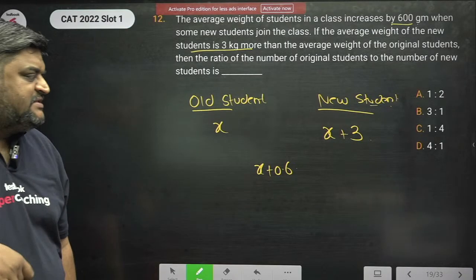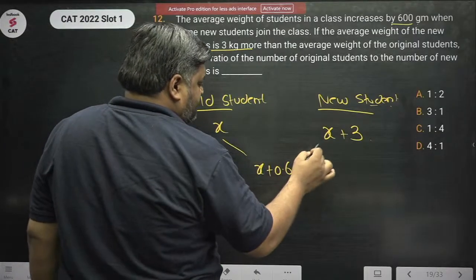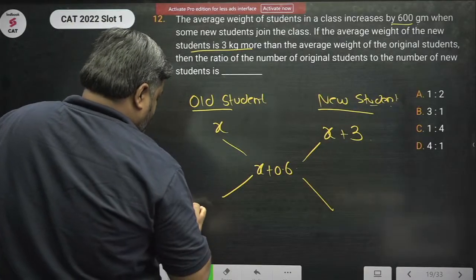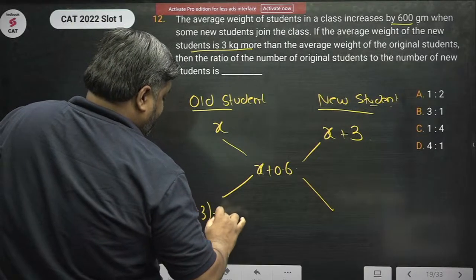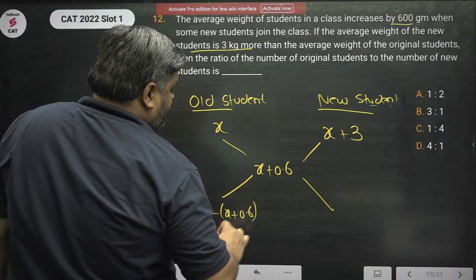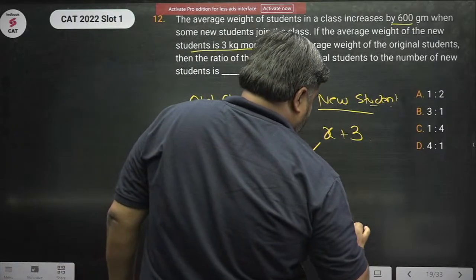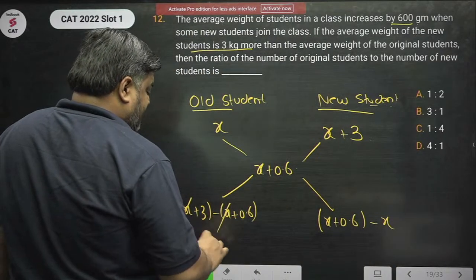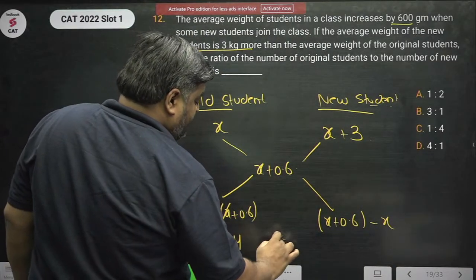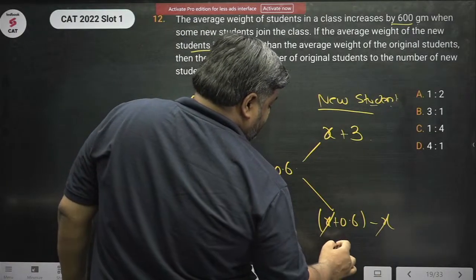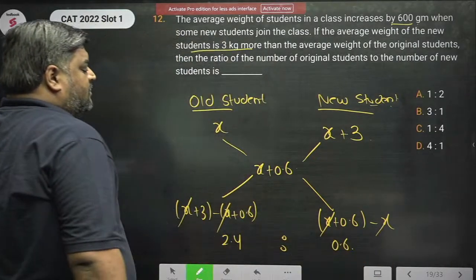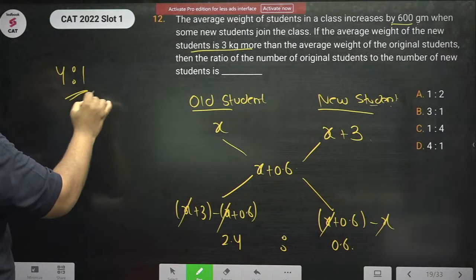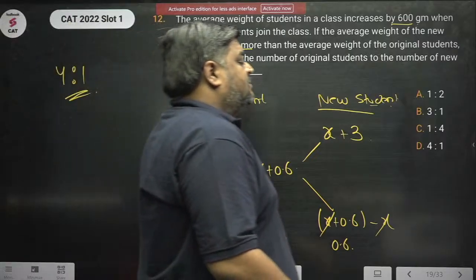X plus 0.6. Use the allegation crisscross. X plus 3 minus x plus 0.6, and this is x plus 0.6 minus x. X से x cancel out, this is 2.4 is to x से x cancel out, this is 0.6. 2.4 is to 0.6, this is 4 is to 1. Correct answer to the question was 4 is to 1.